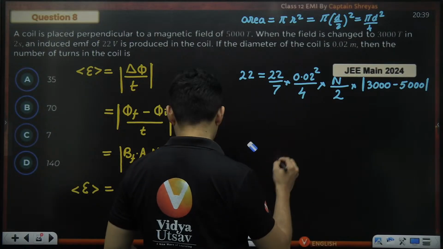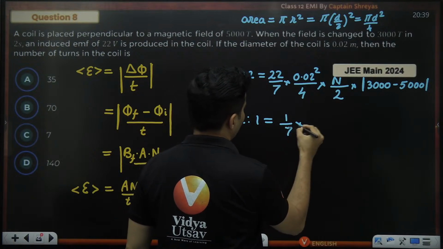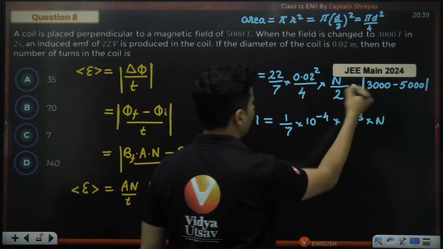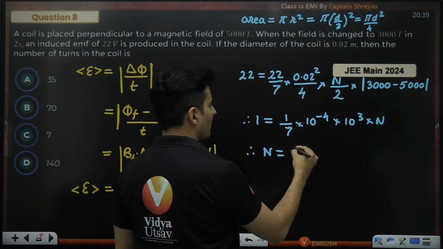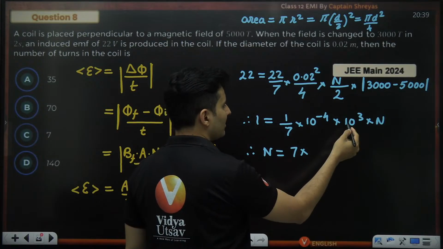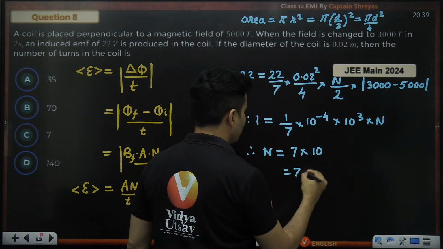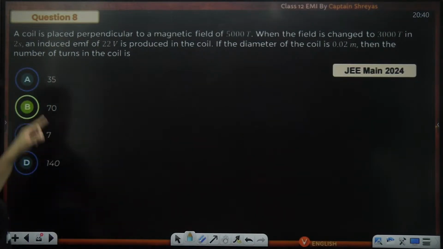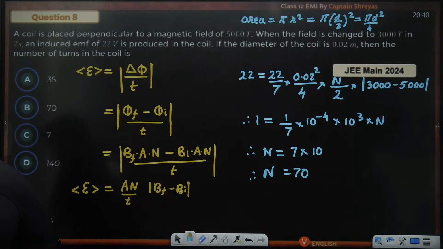So what will we get over here? Therefore, 1 is equal to 1 by 7 is there. This will be 10 to the power minus 4. This will be 10 to the power 3, and n is also there. Rest everything got cancelled. So n will be equal to 7 into, this is minus 4 and plus 3 minus 1. So minus 1 goes on the other side. So it will become 70. So n is basically 70 units, which is option B. Yes, that is the right answer.